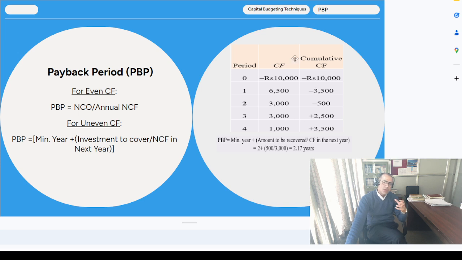For example, look at this given example. हामीसँग चाहिँ we have a period 1 2 3 4 र 0 period भनेको that is your investment period. र मैले के गरेको छु भने 10,000 is in minus figure र प्रत्येक वर्ष that is 6,500 3,000 3,000 1,000 भने that is the given example of uneven cash flow. In that case, when you are calculating payback period, friends, just के गरिदिनु पर्यो भने you can find the cumulative cash flow like this. एउटा अप्सन यो हो, या हामी यहाँबाट पनि स्टार्ट गर्न सक्छौँ, ओके।